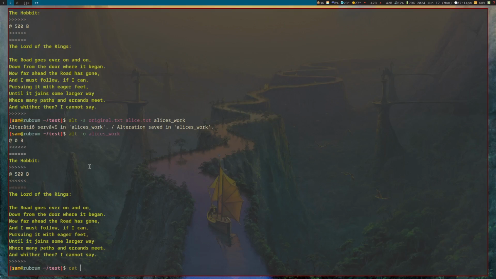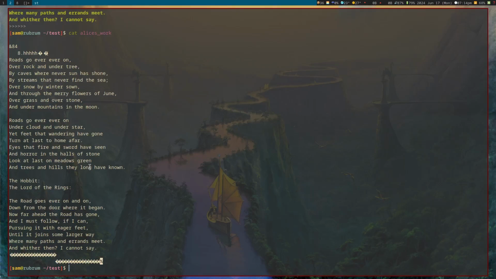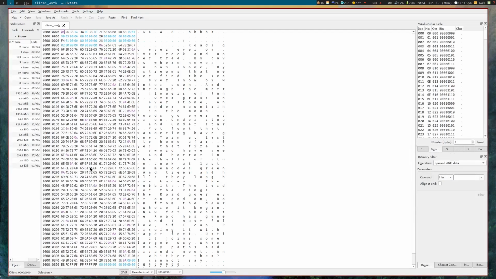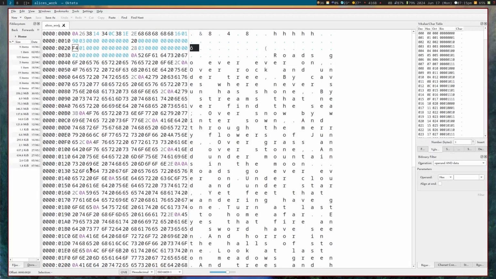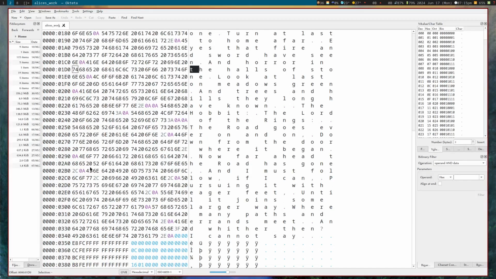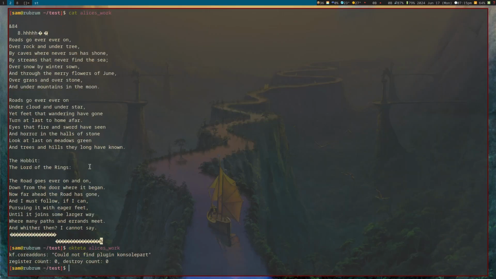For example, if I cat Alice's work, you'll see we have some interesting binary stuff and then text. If I open it in my hex editor, you can see we have headers at the top, and then there's a text block. Keep that in mind for the next part.